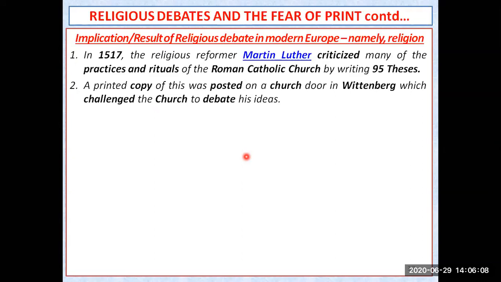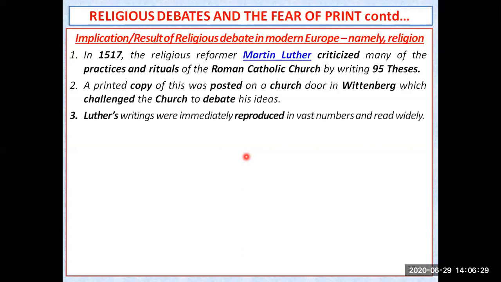Means he was saying that a few things are not written in the Bible. So why is the Pope or the father of the church teaching the people against the Bible? So that was the thing. He was challenging those Popes or fathers of the church against the ideas which were against the Bible. So he just printed his 95 theses and pasted that on the church door, and he was ready for the open challenge, open debate.